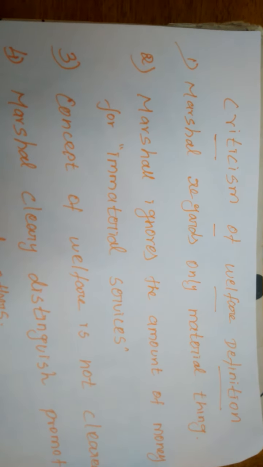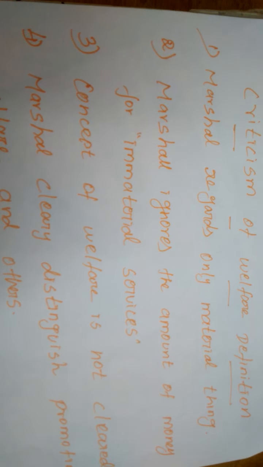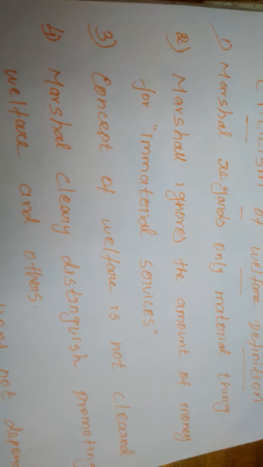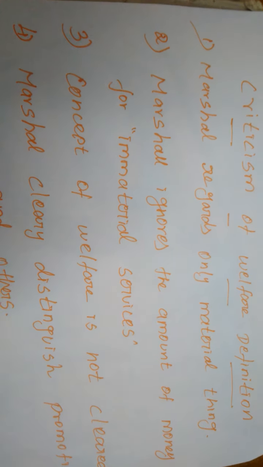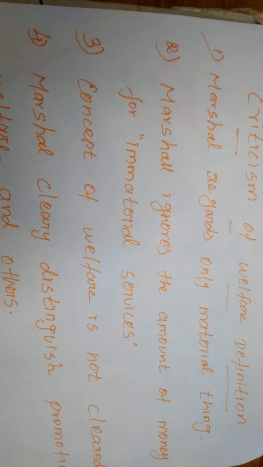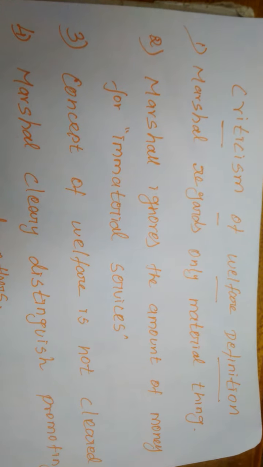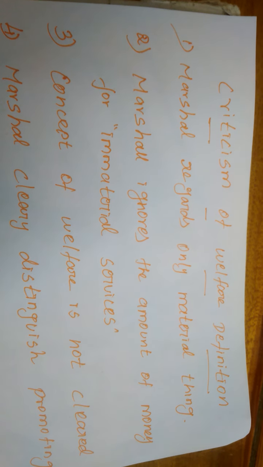He does not consider them as human social welfare. The next one is that Marshall ignores the amount of money that goes as reward for immaterial services.